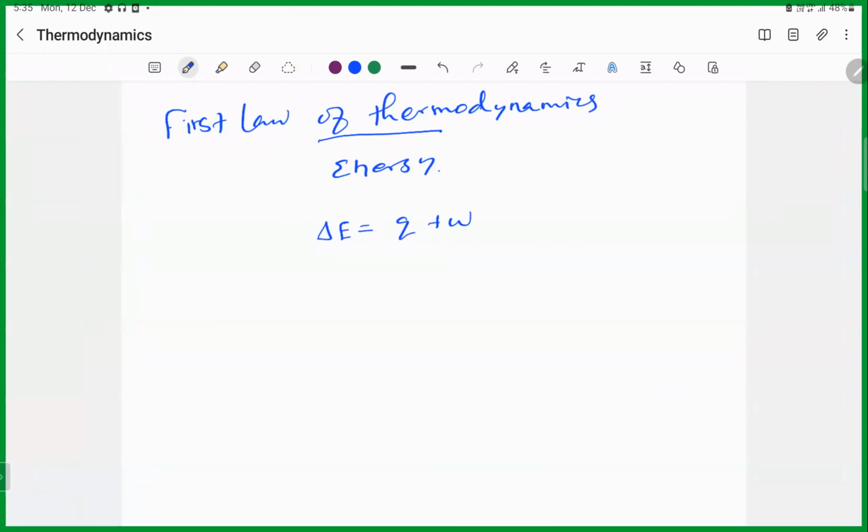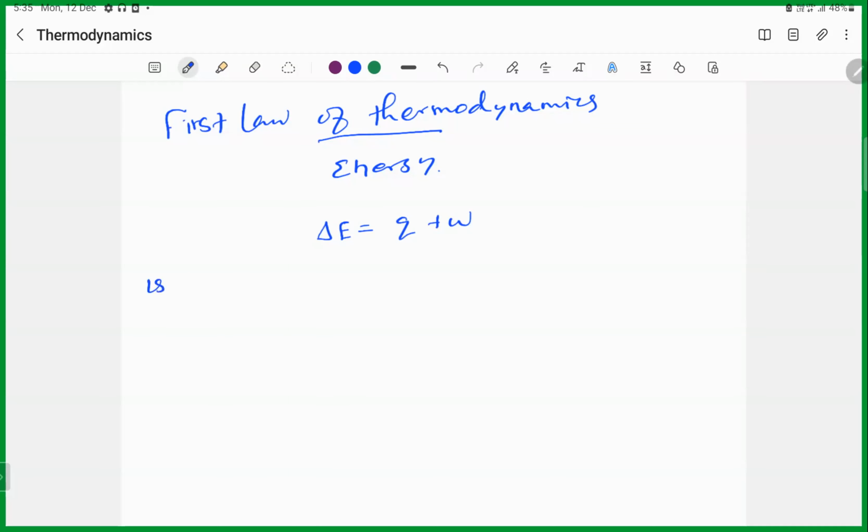So we know many processes: isothermal process, isochoric process, adiabatic process, isobaric process. First, you should know what is isothermal process. Isothermal process means the temperature remains the same, or temperature is constant. Correct?